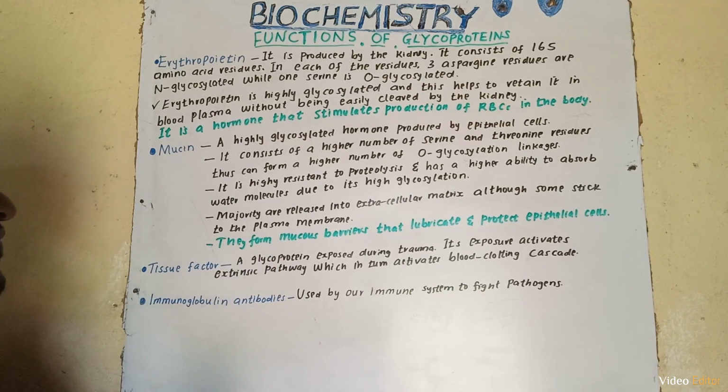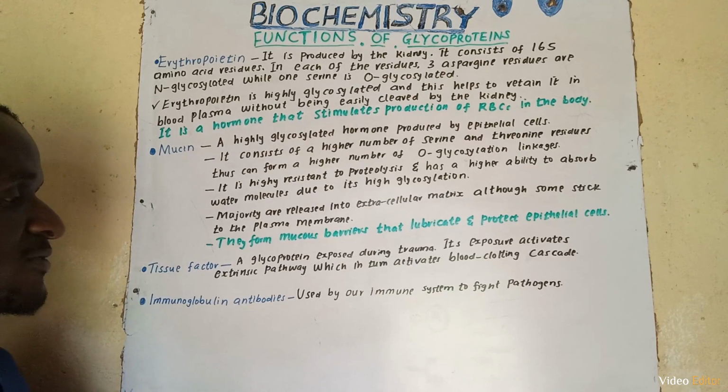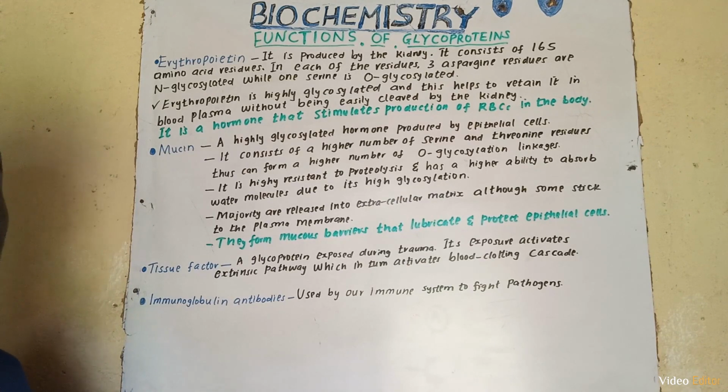Tissue factor. A glycoprotein exposed during trauma, its exposure activates the extrinsic pathway, which in turn activates the blood clotting cascade. Next is immunoglobulin antibodies, which are used by our immune system to fight pathogens.